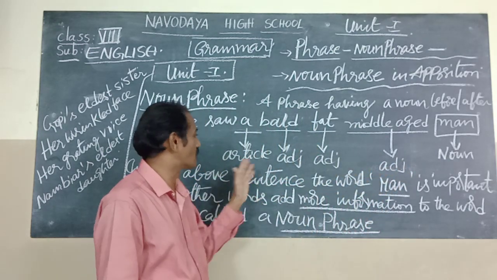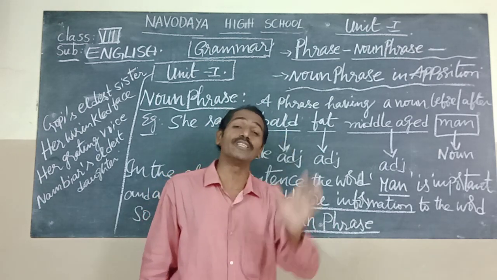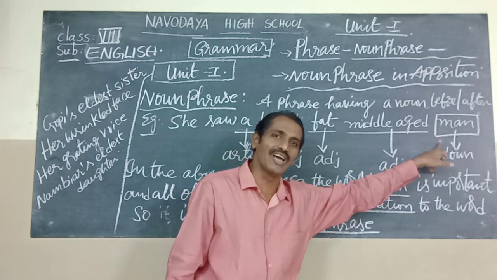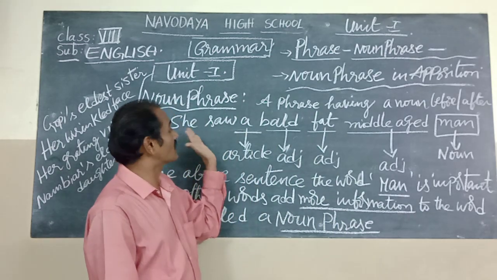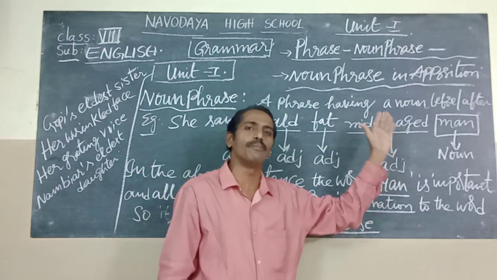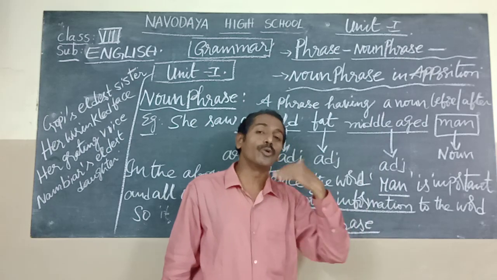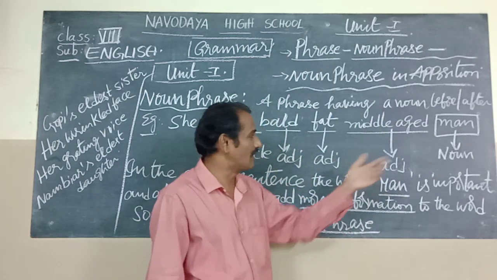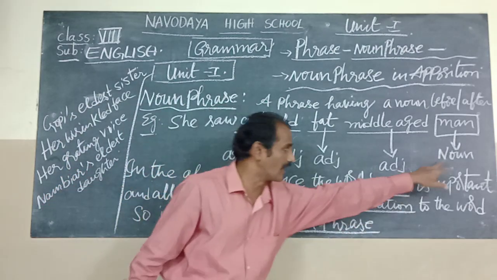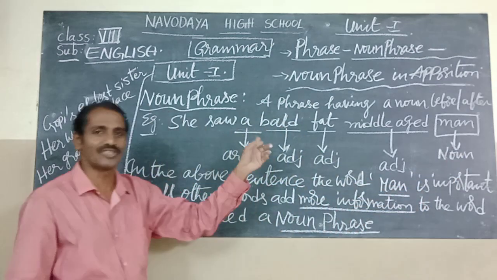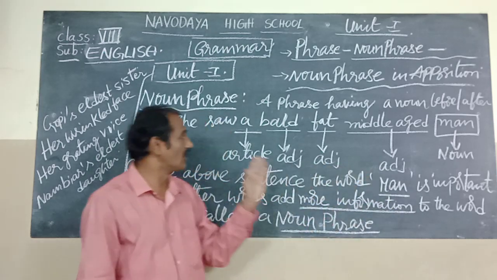Here is a group of adjectives. These are all adjectives describing the noun. So, children, in she saw a bald, fat, middle-aged man, the word man is the noun and is important, and all other words add more information to it.